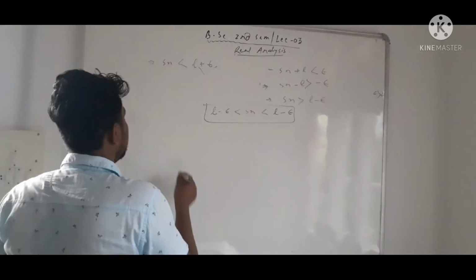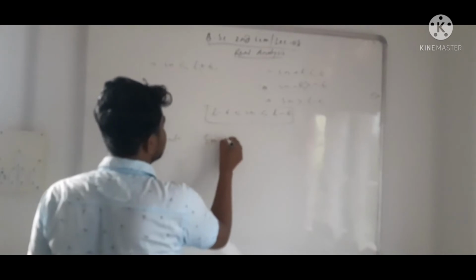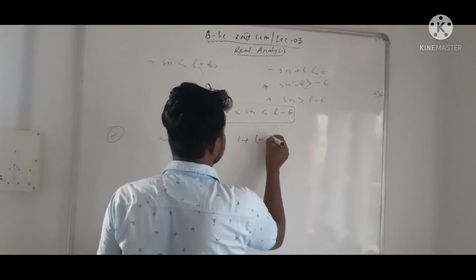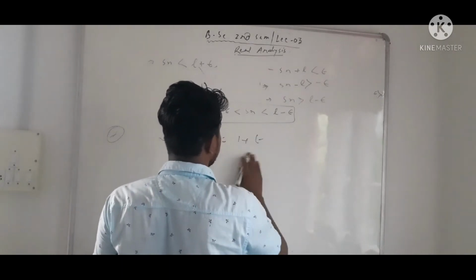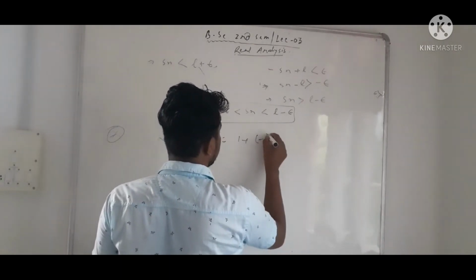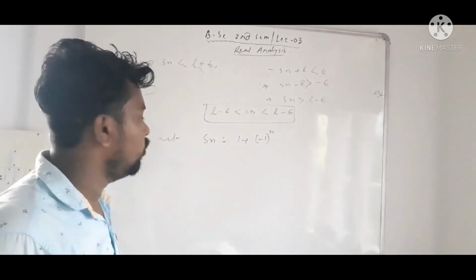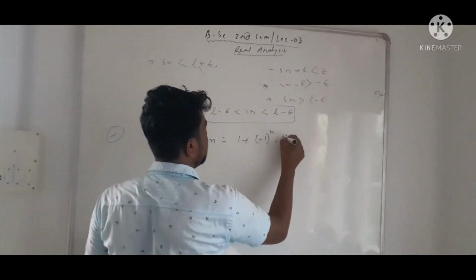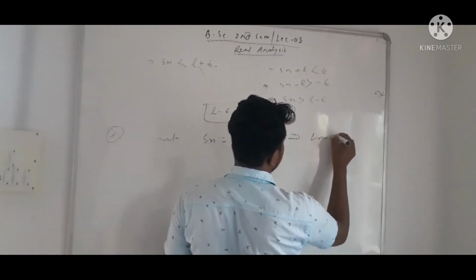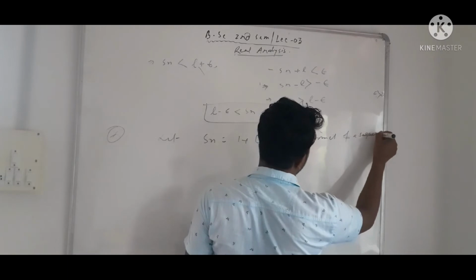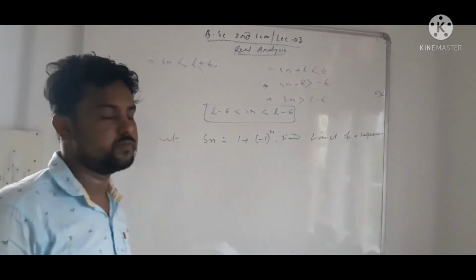Okay. So let Sn equal to 1 plus minus 1 to the power n. We have to find the limit of the sequence.